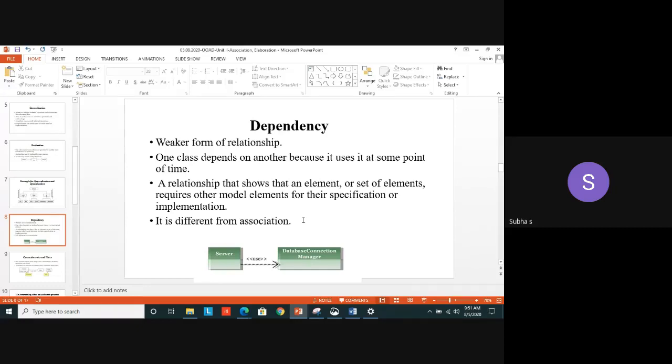But here, you are using dependency, not compulsory. It's an optional one only. If I need, I can make use of it. But association is a mandatory one.